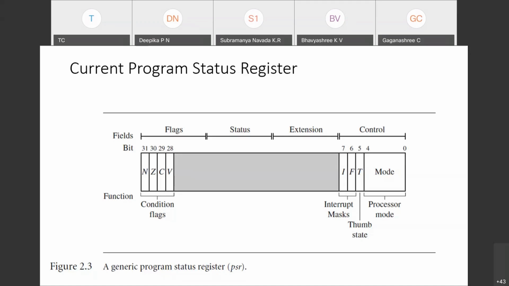It is divided into four sections of 8 bits each. You can see 8 bits for control, 8 bits for extension, 8 bits for status, 8 bits for flags. So when I say four sections, remember two sections are very important: the flag section and the control section. What do you mean by the control section? The control section says that bits 0 to 4 are assigned for processor mode, in which mode the processor is operating. The processor can operate in a total of 6 modes of operation.